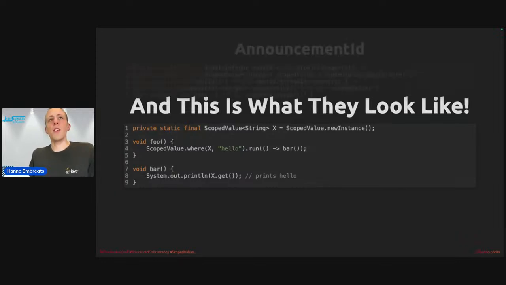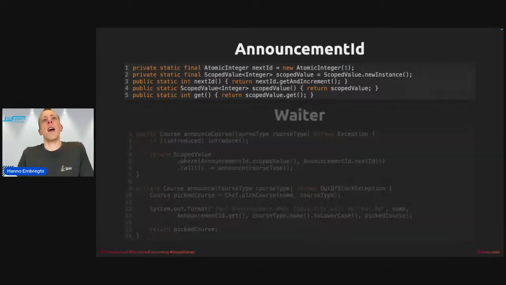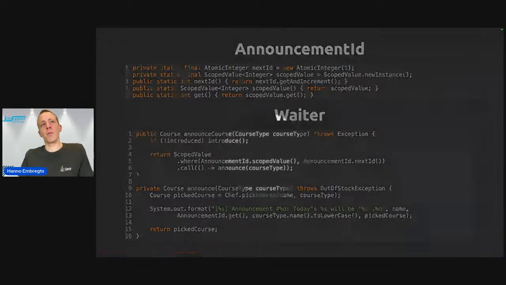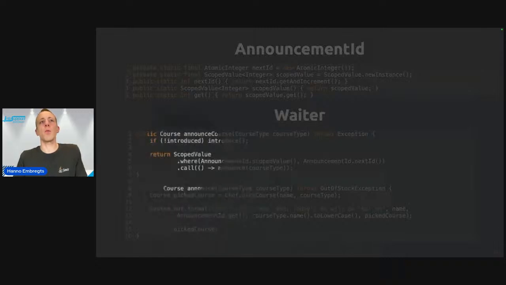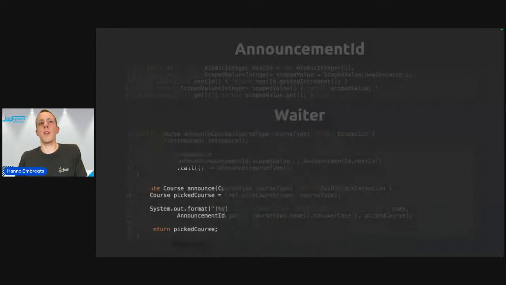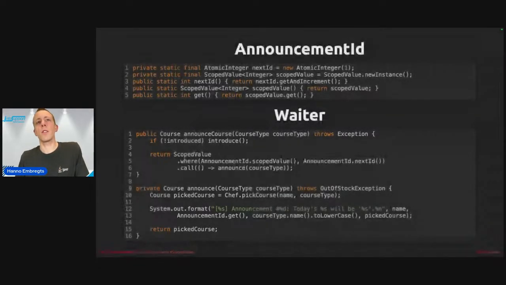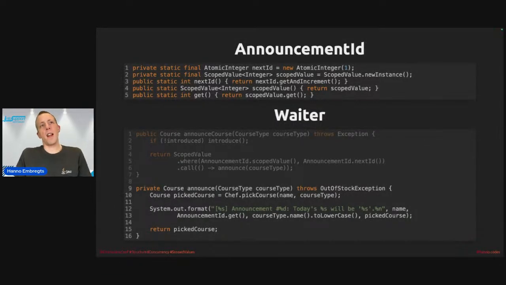So I have tried to use this in my announcement ID. I have added a scoped value on line 2 there, and I've used it in the Waiter class, announcementID.get. And the way that I passed the scoped value to the announce method is here: ScopedValue.where, announcementID scoped value, announcementID next ID call, and then within the entire announce method, I can access the scoped value. Like this.